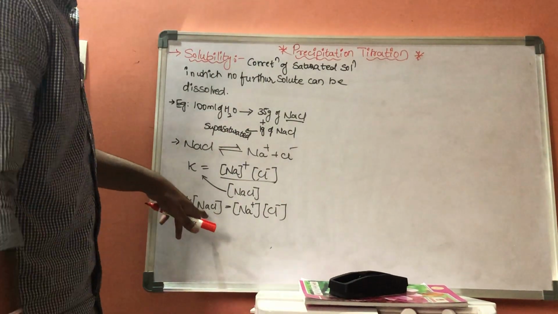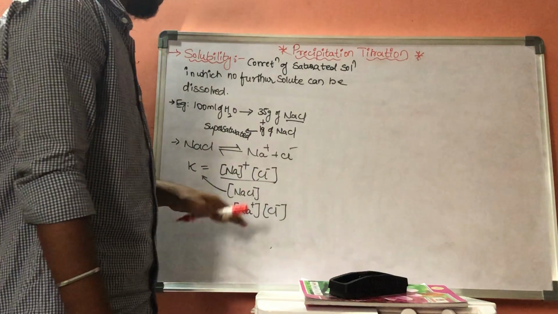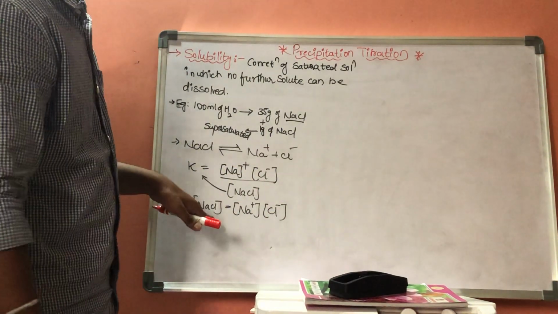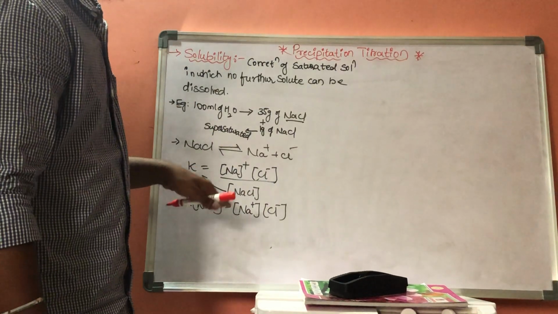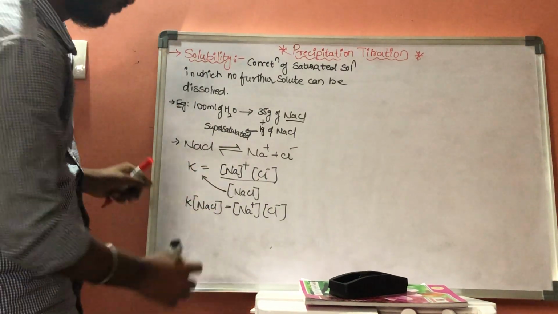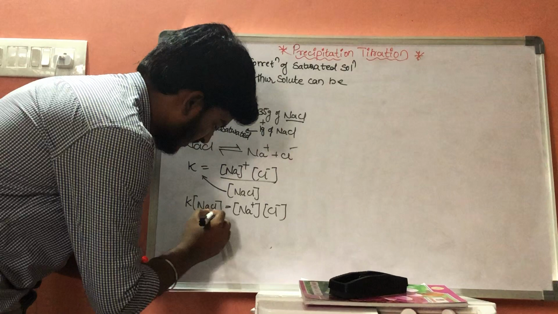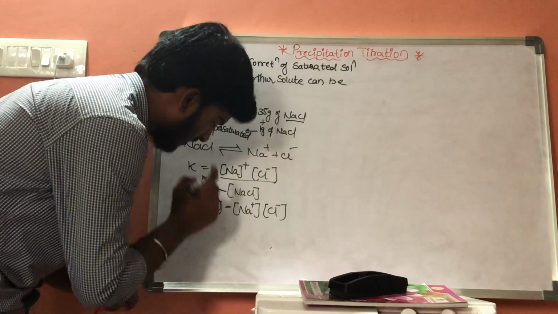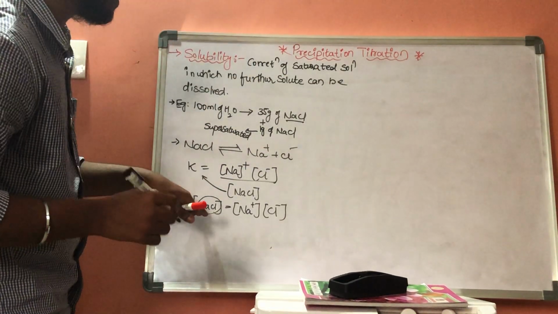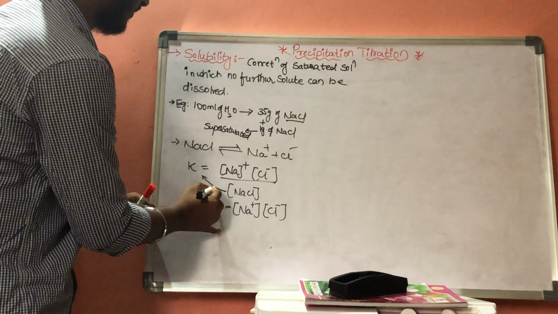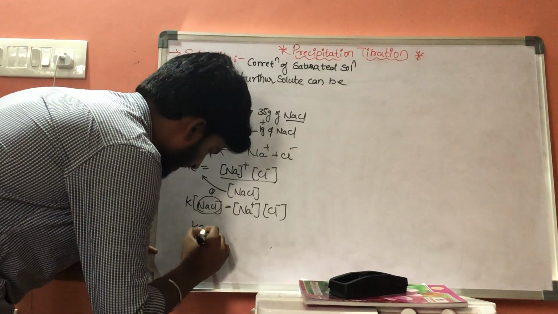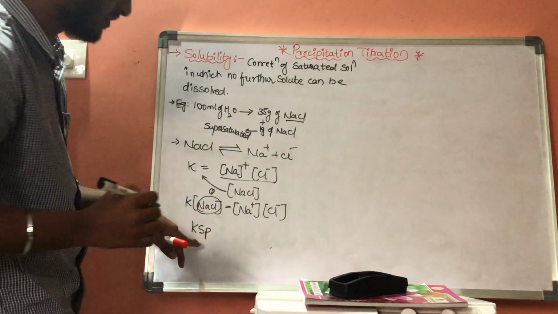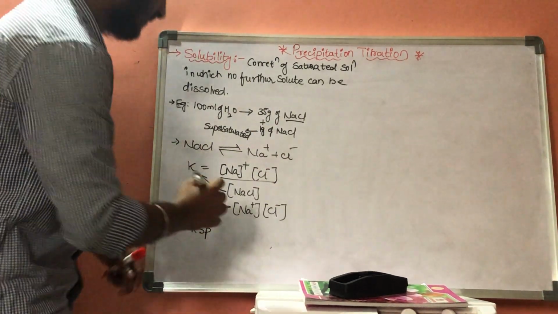Now this NaCl will be present in solid form, so there will be no change with respect to temperature. Its value can be taken as 1. Now K into NaCl will be written as KSP. KSP means solubility product.